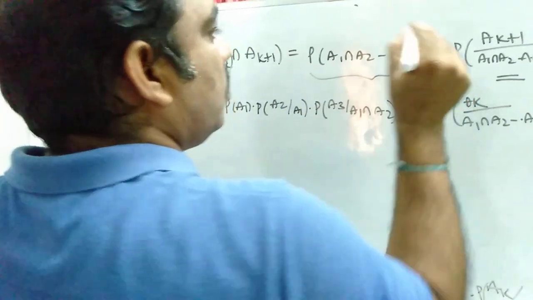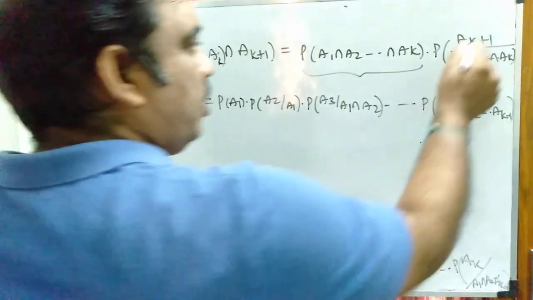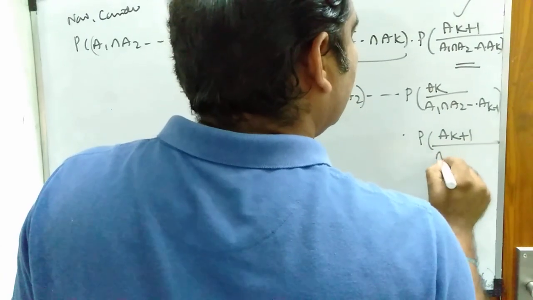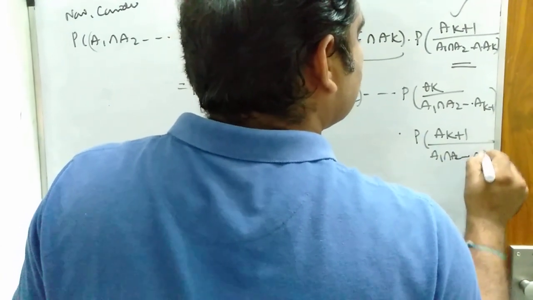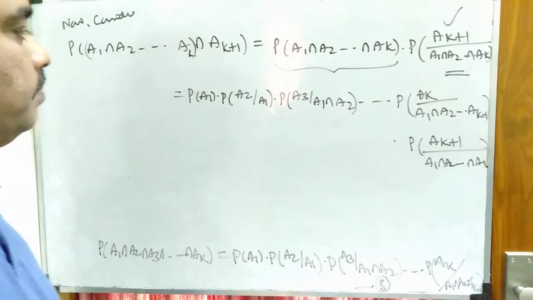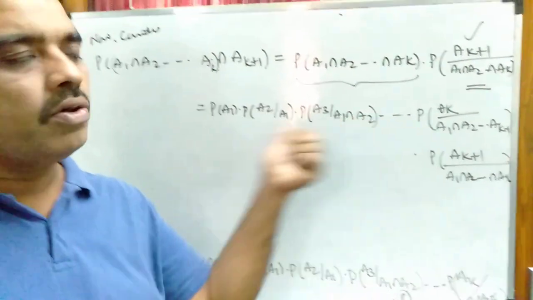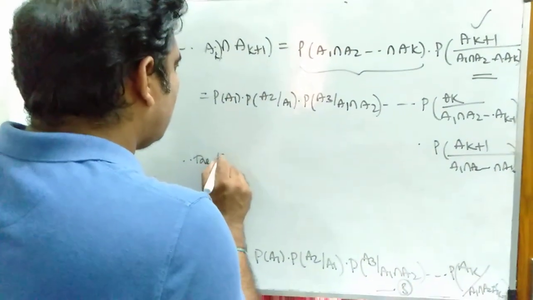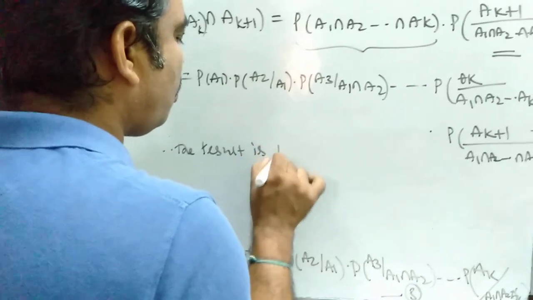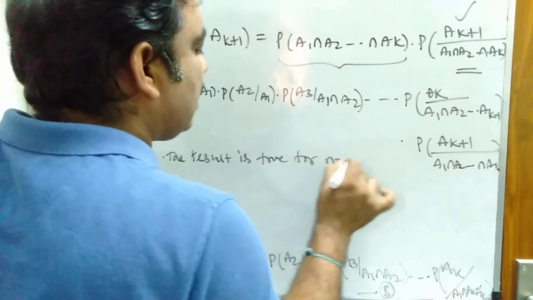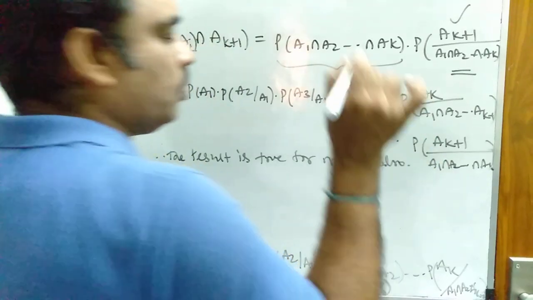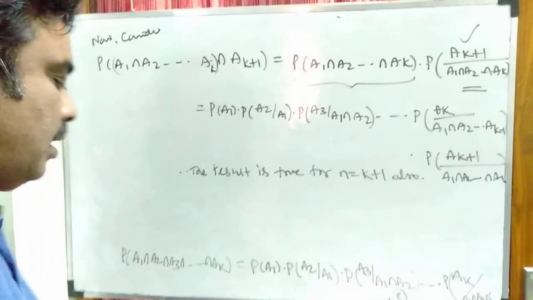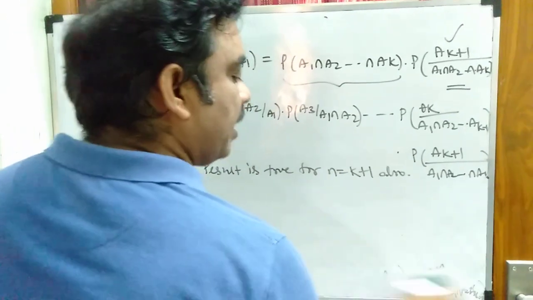Up to this by equation 3, into this term as it is, probability of AK plus 1 given A1 intersection A2 intersection so on intersection AK. That means it is satisfying our statement. Therefore the result is true for n equal to k plus 1 also. I have assumed the theorem is true for n equal to k and proved that it is true for n equal to k plus 1 also.